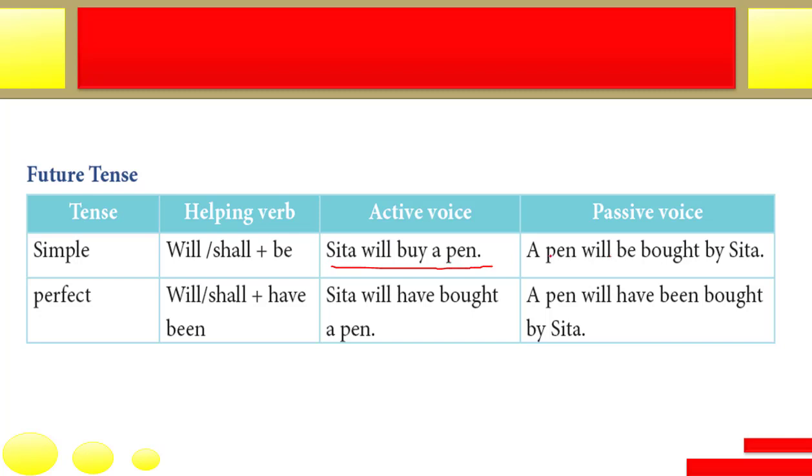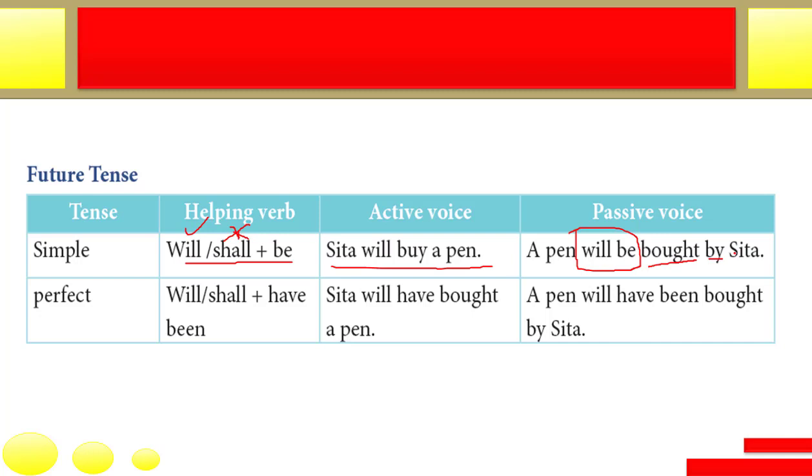Everything with will is like this only. Okay, subject, object, and the third form of the main verb, and buy is there. This one again is the point of focus. So it will be shall or will be, and nowadays we are not using this shall. It has become out of practice. So you can say, okay, will be only. Will be can be used with all the subjects. So a pen will be bought by Sita.